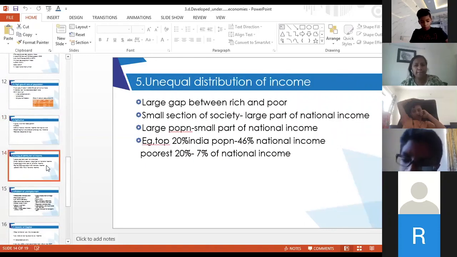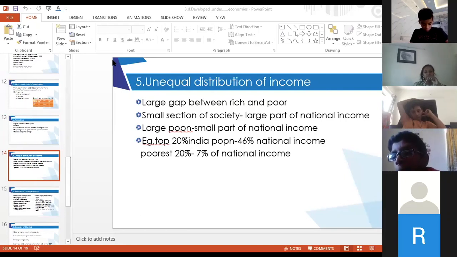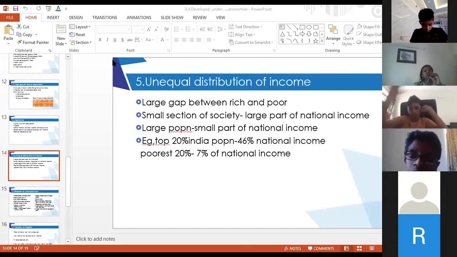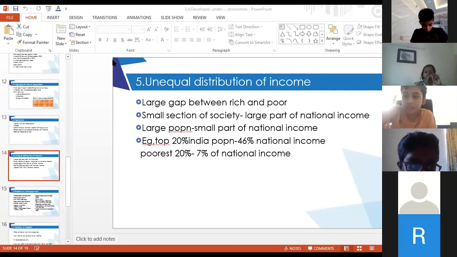Ma'am, but in Canada, most of the people's main occupation is agriculture only. No, Canada is a developed country. Where did you learn that most of the people's main occupation in Canada is agriculture? Not main occupation, ma'am, but their interest is in agriculture. No, but the other percentage is more than agriculture.